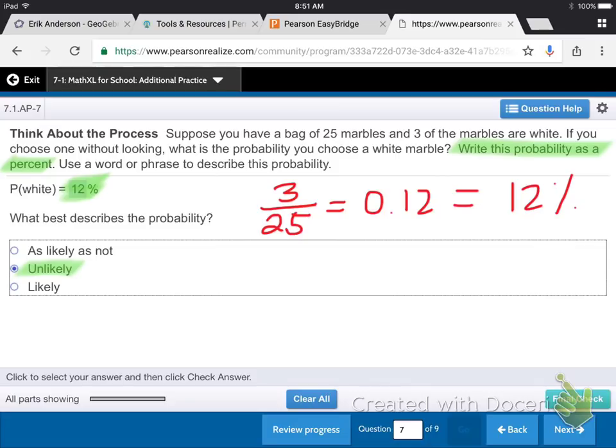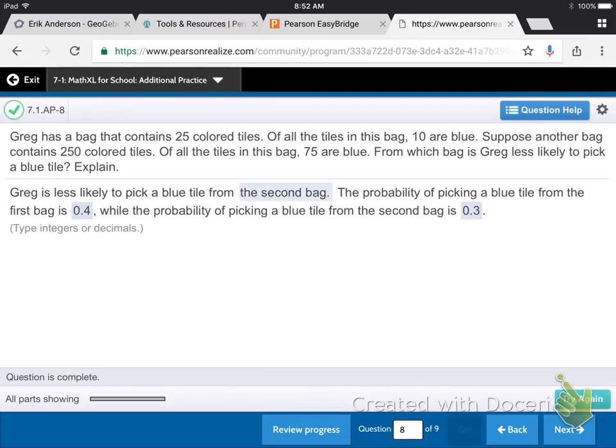Good job. Okay, question 8 says Greg has a bag that contains 25 colored tiles. Of all the tiles in this bag, 10 are blue. Okay? Then there's another bag that contains 250 colored tiles. And of all the tiles in that bag, 75 are blue. From which bag, that's the question we're trying to answer, from which bag is Greg less likely to pick a blue tile? Explain. Well, that's easy. We know how to do that.